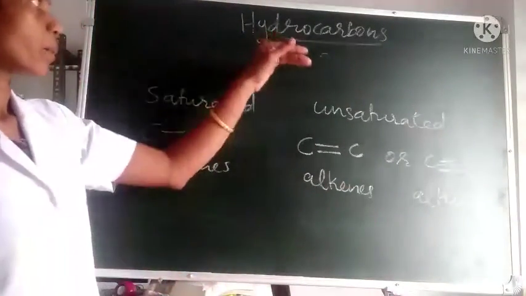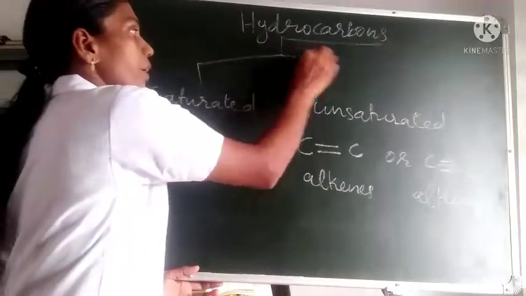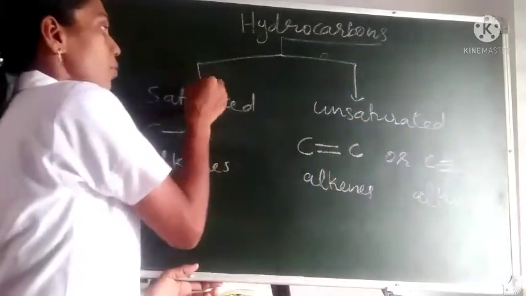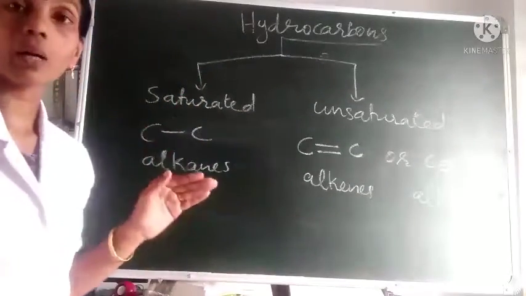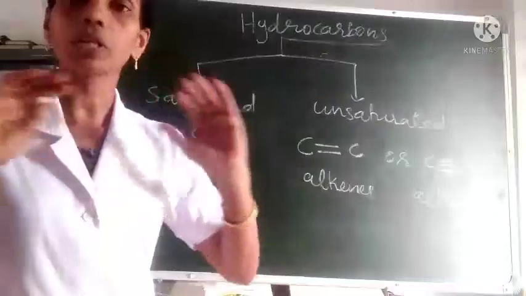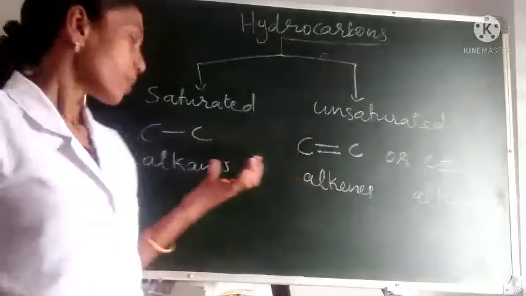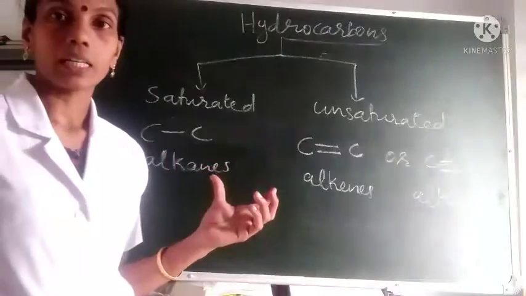So these hydrocarbons we can divide into two types, that is saturated and unsaturated. Saturated means they contain carbon-carbon single bonds only. Whatever may be the number of carbon atoms, in between all the carbon atoms there will be single bonds. Such hydrocarbons are known as alkanes.